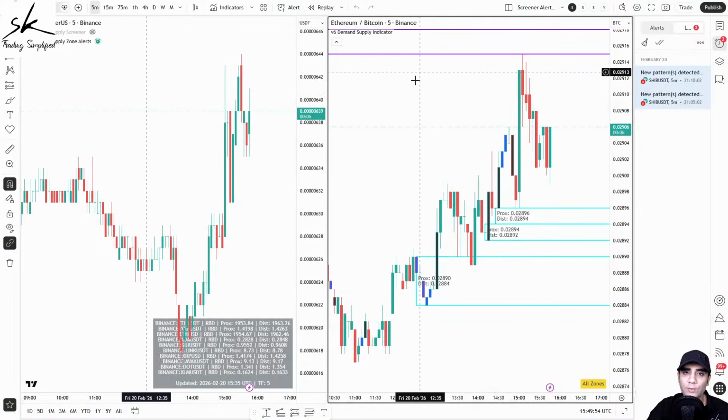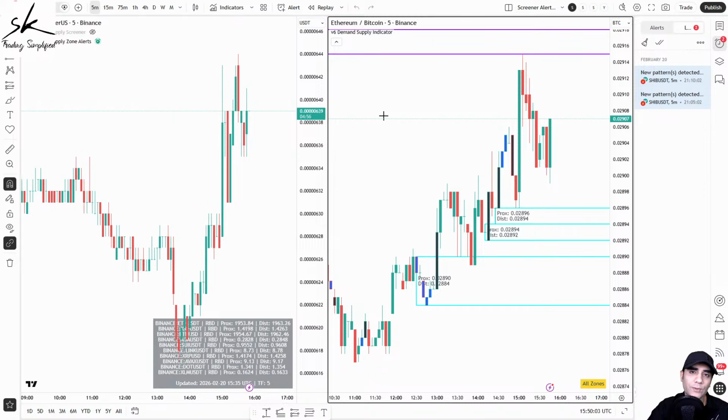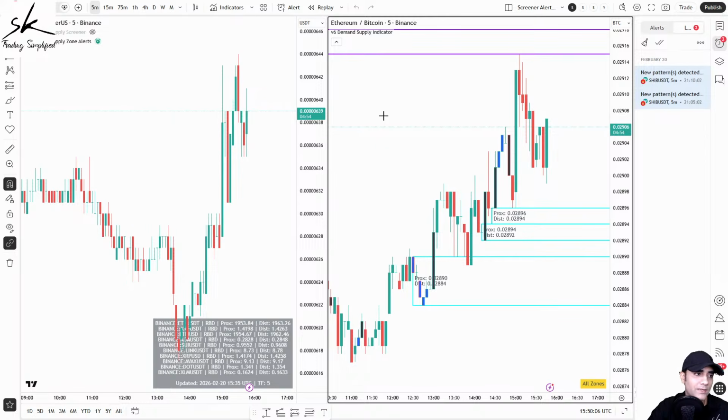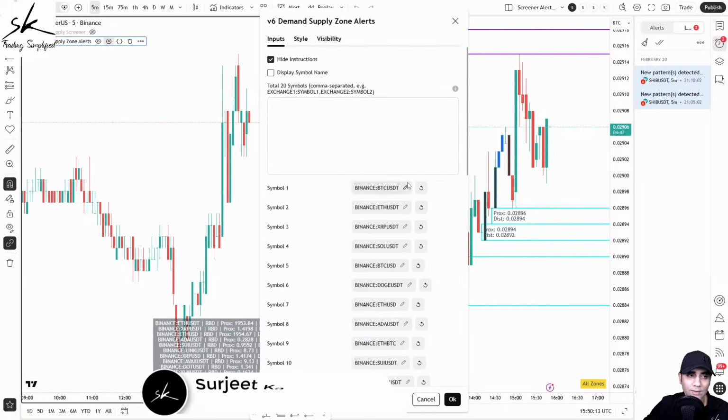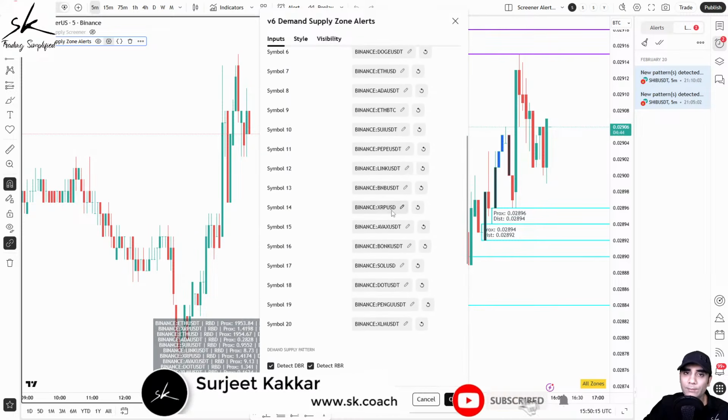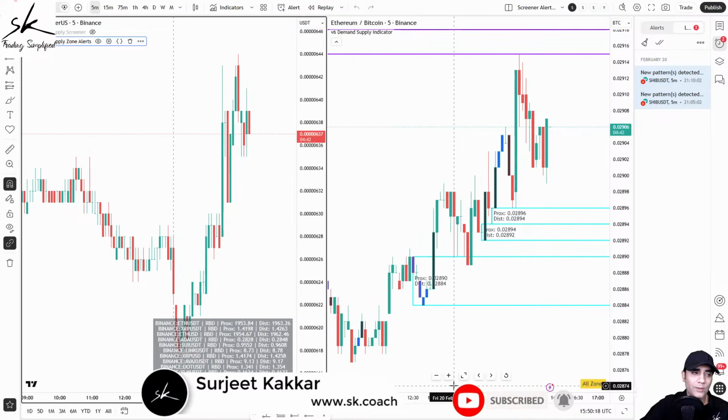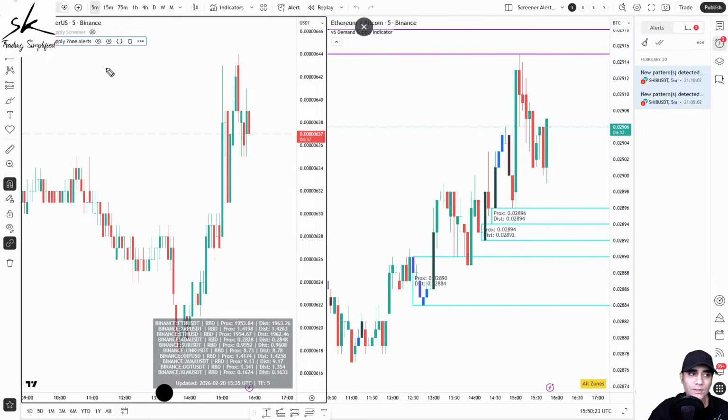So let's start with the first one, which is alerts. What you need to remember is that alerts only work during the live market. If the markets are closed, the alerts will not get generated. So for the alerts to work, the market has to be live. And since the crypto market is live as of now, I'll take an example from the crypto market. So you can see I've applied the alerts. I'm on the 5 minutes chart, and I've given a list of about 20 symbols. So what the alert will do is, on this 5-minute chart, it will constantly keep monitoring these 20 symbols. And as soon as a demand zone or a supply zone forms during the live market, it will notify you.